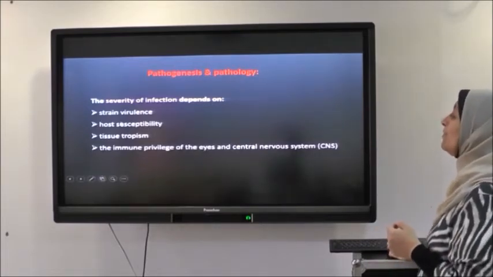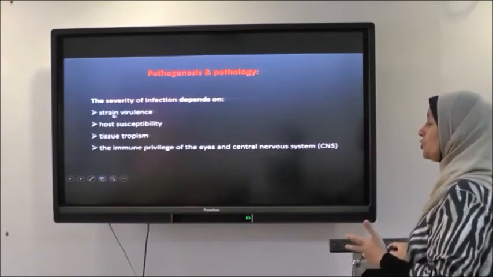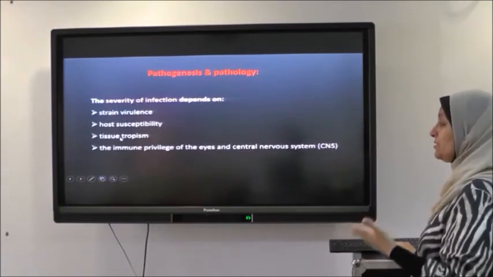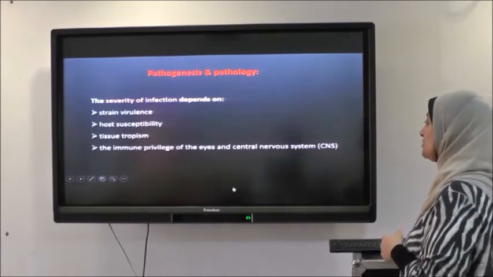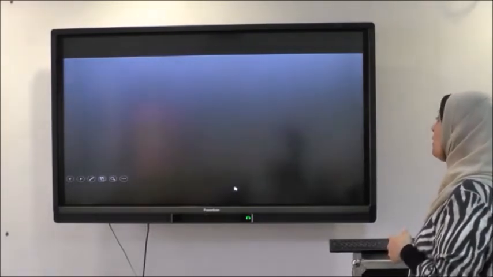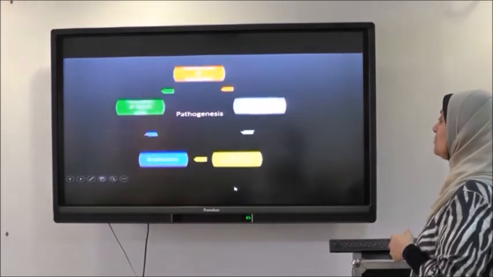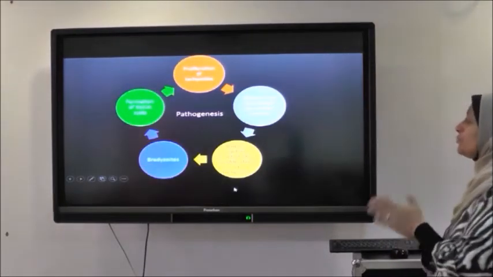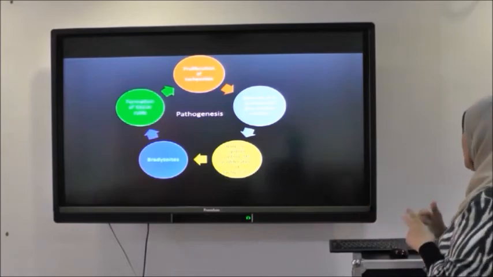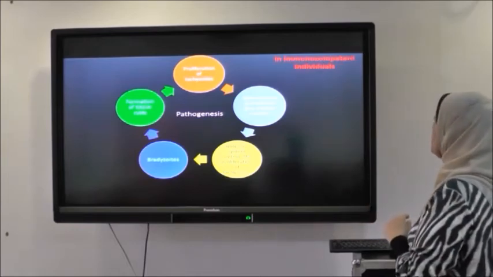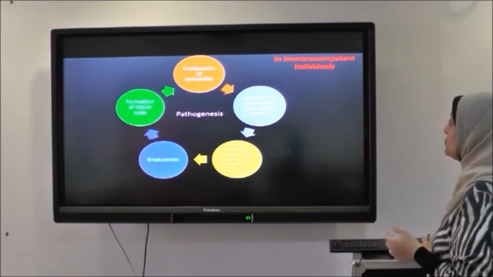But these are the factors that affect the severity of infection: the virulence of the strain, the susceptibility of the host, the tissue tropism, and the immune privilege of the eye and central nervous system. What is the pathogenesis of Toxoplasma gondii? The pathogenesis of Toxoplasma gondii differs in the immunocompetent and the immunosuppressed patient. In the case of an immunocompetent individual with an intact immune system,